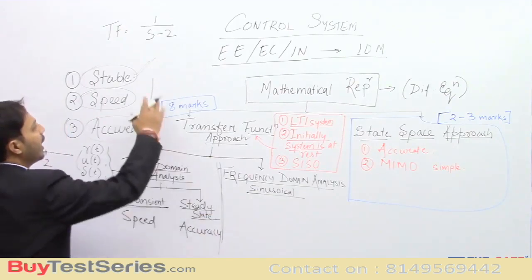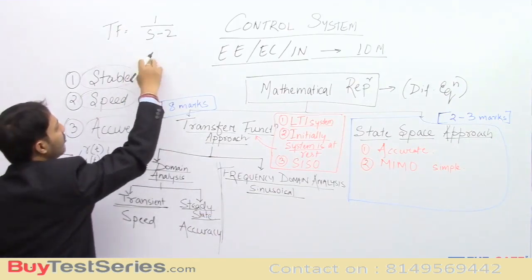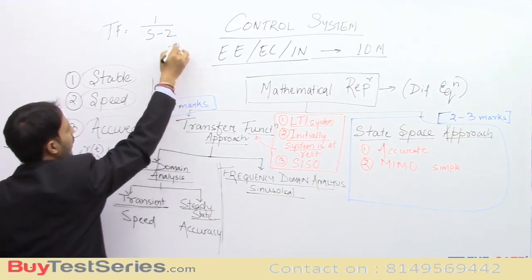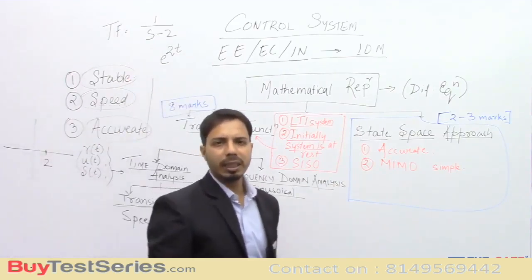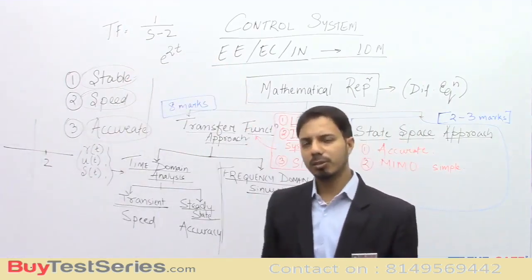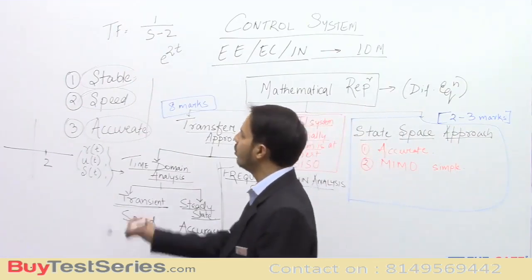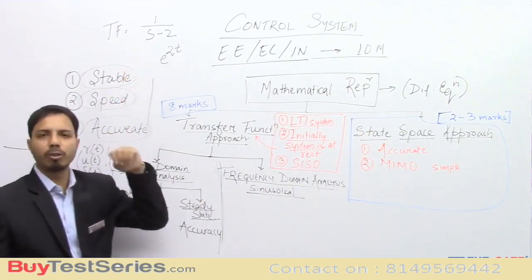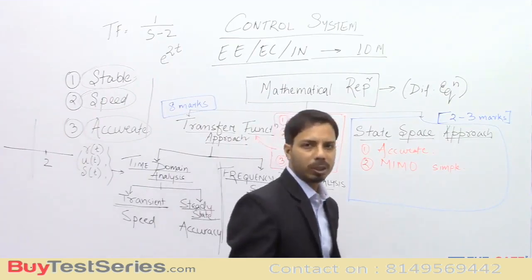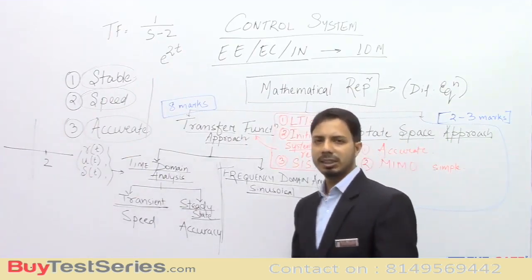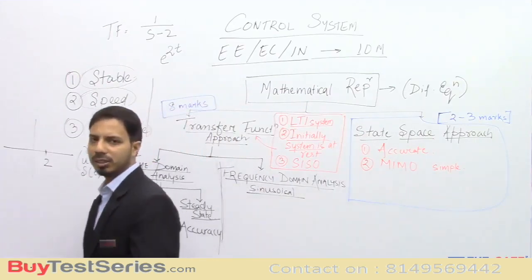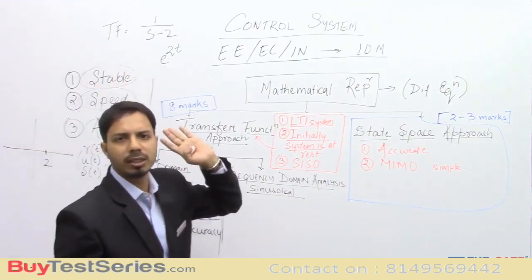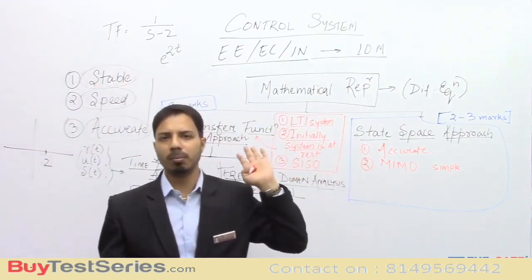Now if I take the Laplace inverse of this, it becomes e to the power 2t. Now e to the power 2t means it increases with time. The value increases with time. So the transient that this system is going to create will increase with respect to time, and thus it will make the system unstable. So stability of a system depends on the poles of the transfer function. This is a very, very important concept.